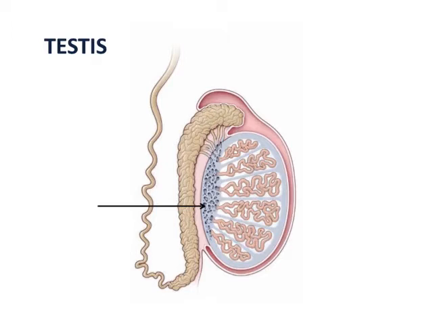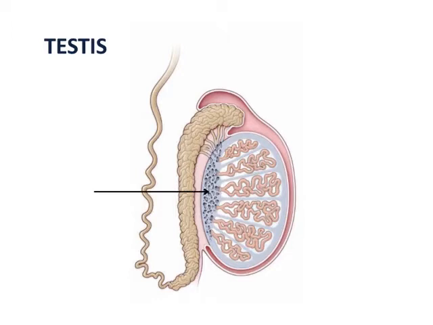Each lobule is covered by tunica vasculosa, and each lobule contains 1 to 3 highly convoluted seminiferous tubules which lose their convolutions on reaching the apex of the lobule, and they form tubuli recti or straight tubules which enter the mediastinum testis to form a branching network known as rete testis.